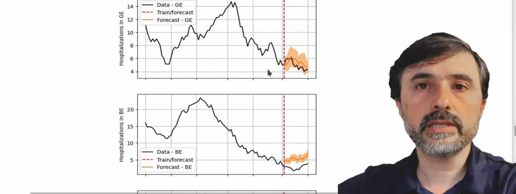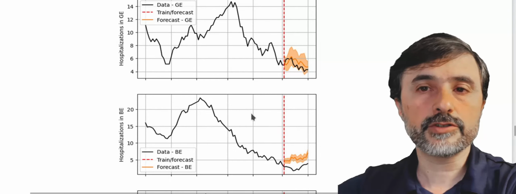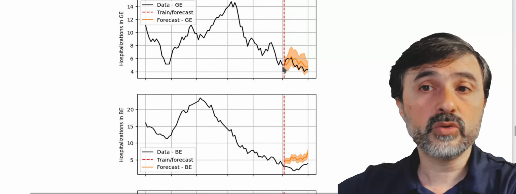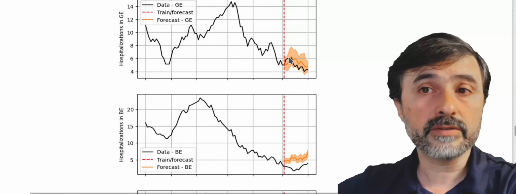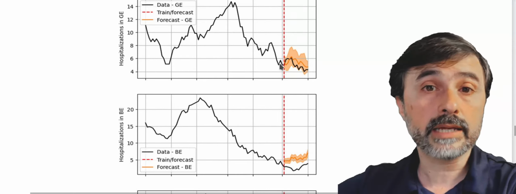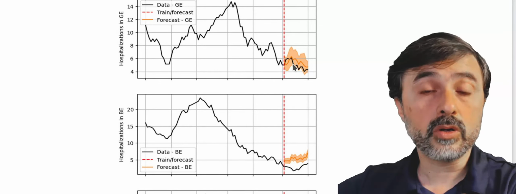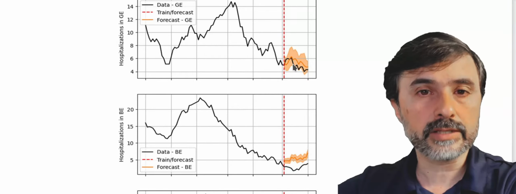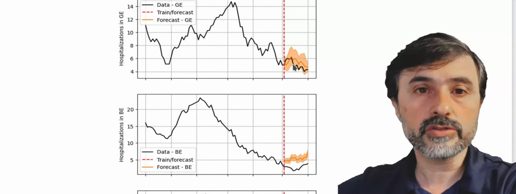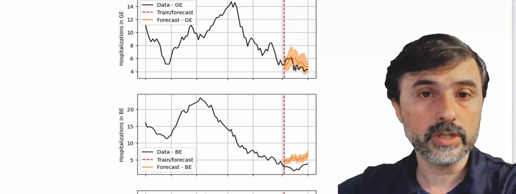Here we can see the forecasts for Geneva and Bern in these first two panels. In this figure, we moved our forecasting post a little back in time so you could compare the forecast of the model made for 15 days in the future against what actually happened. Not bad. But the model always predicts towards the future. Here we just moved it back so that you could appreciate how close to the actual dynamics of the system the model was able to forecast.